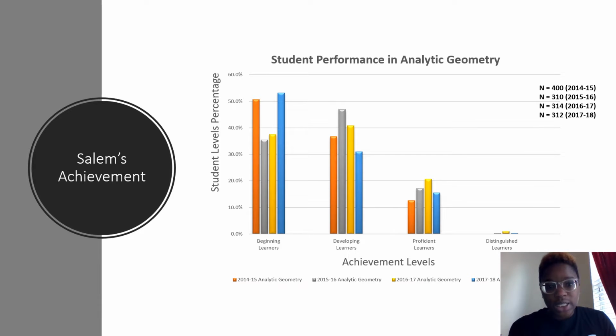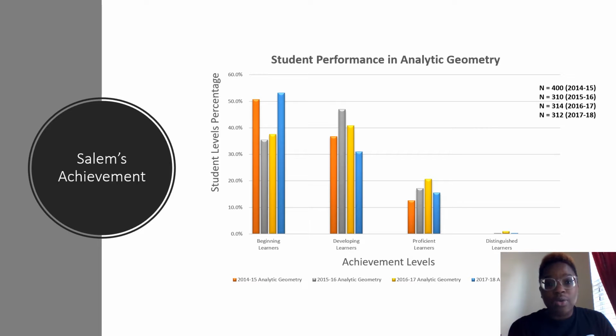So especially in 2015-16, I wonder what was done instructionally to have an increase in developing to move those students. As you look at the proficient area, there was a slight increase in 2016-17. So what instructional strategies were done that year to have such an increase?